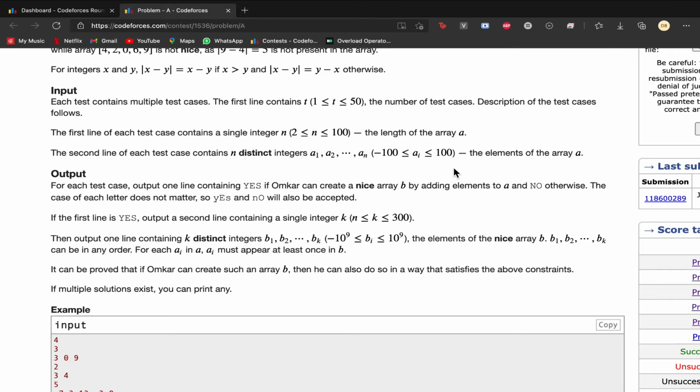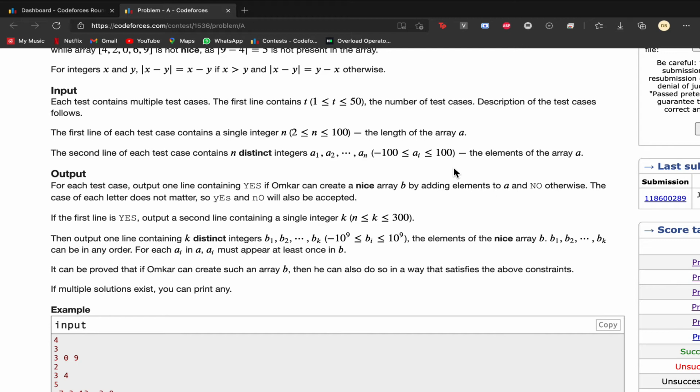So an array from 0 to the maximum value in the array should satisfy the condition: the maximum minus 0 occurs as the maximum, the maximum minus 1 occurs as max minus 1, and so on.